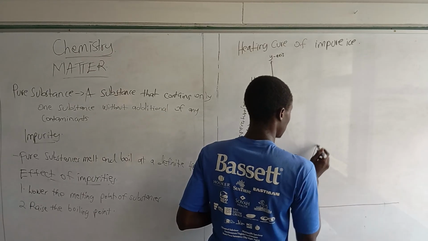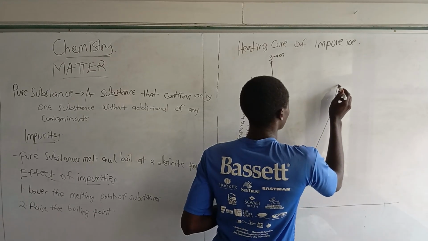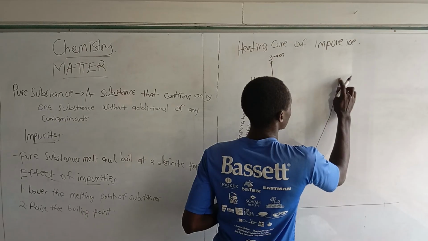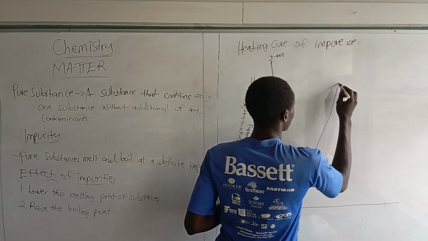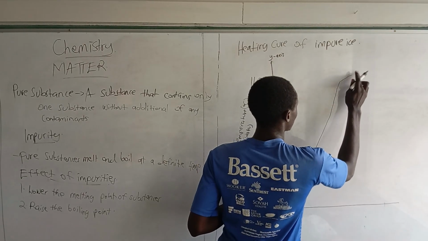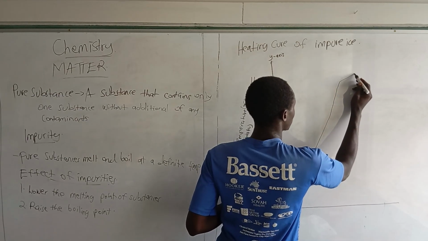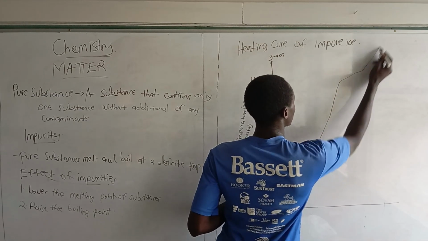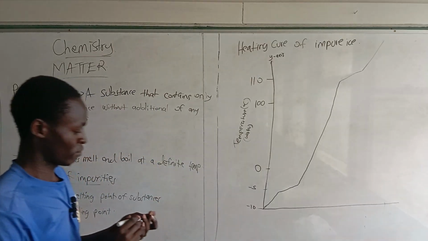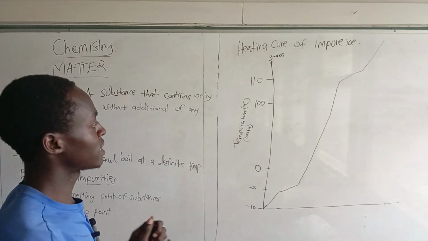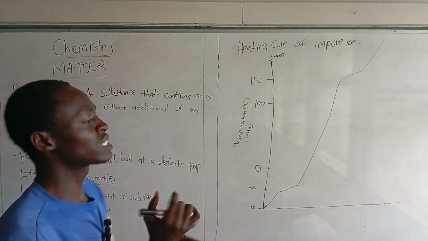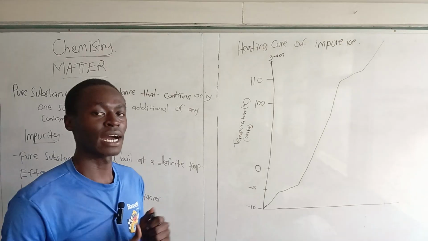It rises again. Then the moment it arrives at around 110 degrees Celsius, it goes this way, and then it goes that way again. So I want you to look at this graph and try to compare it to the graph that we had earlier.